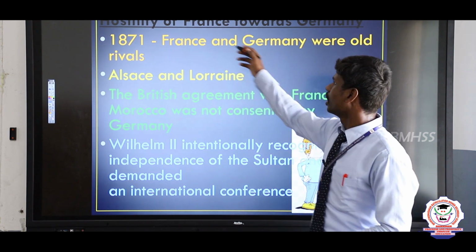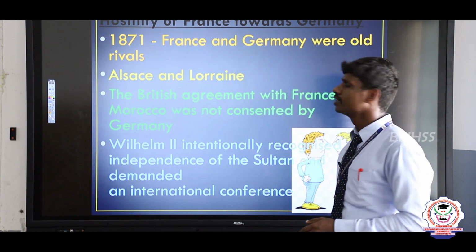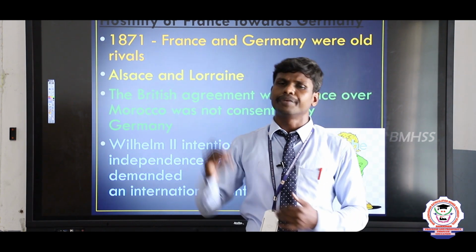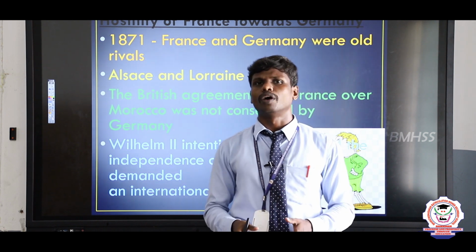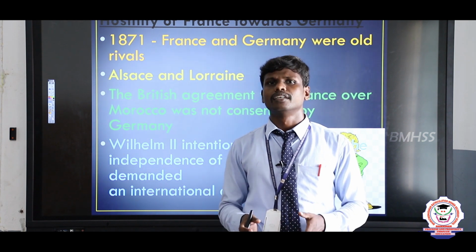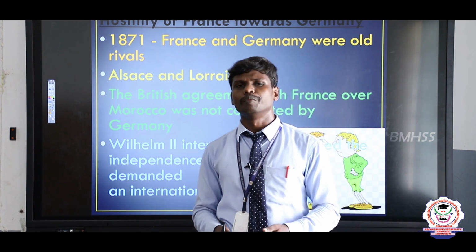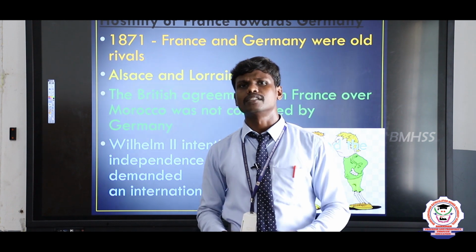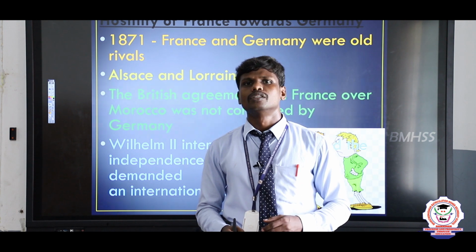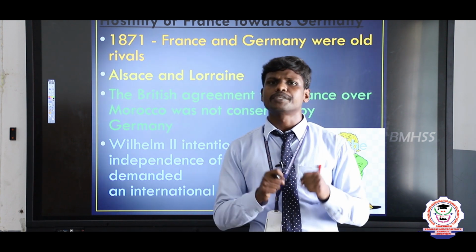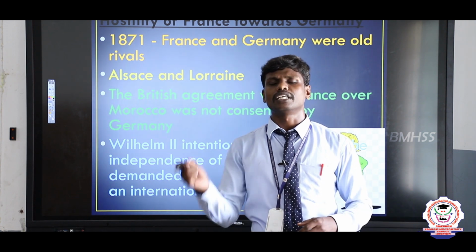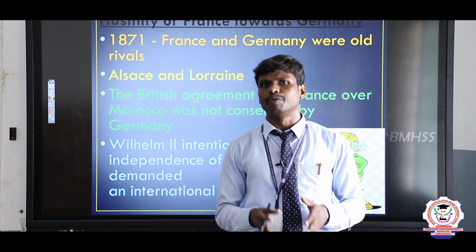Now we shall see the hostility of France towards Germany. Actually, there was a clash between France and Germany from the very beginning. In the year 1871, there was a fight between France and Germany. In that fight, France was defeated by Germany and lost two places, namely Alsace and Lorraine. France wanted to recapture those places, but unfortunately there was no possibility for France to do so. So they were waiting for the right moment.